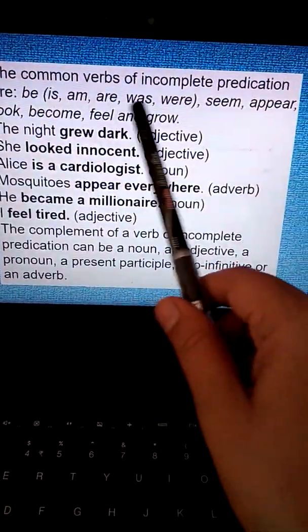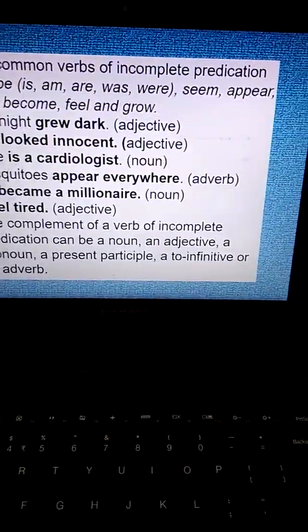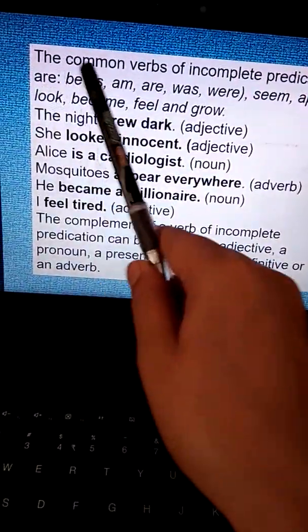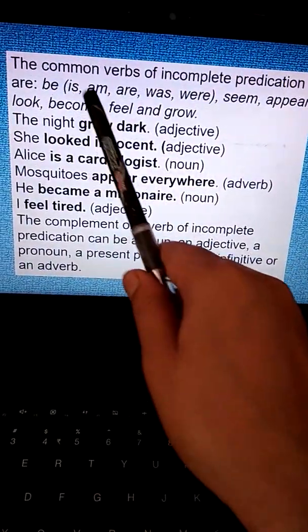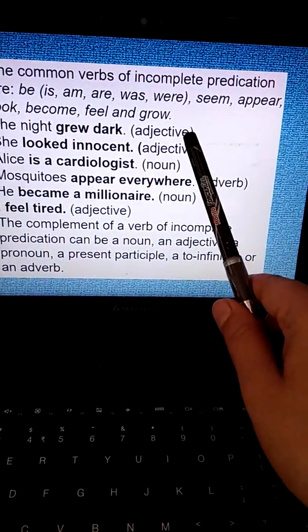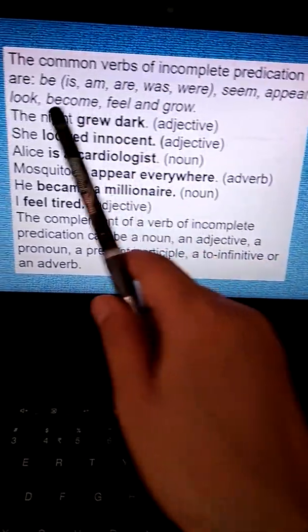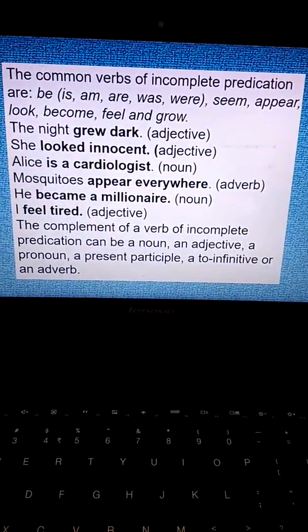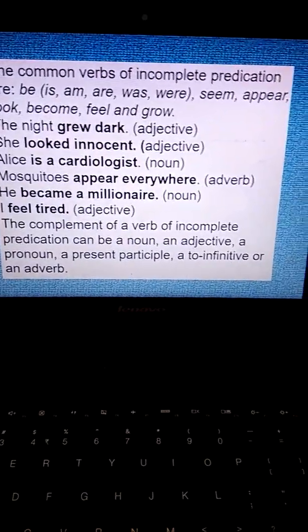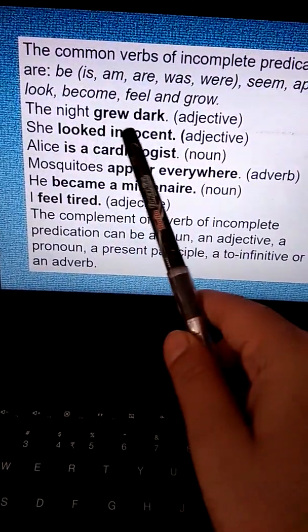The common verbs of incomplete predication are the forms of the be verb. Now, what are the forms of the be verb? Is, am, are, was, were. Seem, appear, look, become, feel, and grow. So these are some verbs of incomplete predication. The night grew dark.